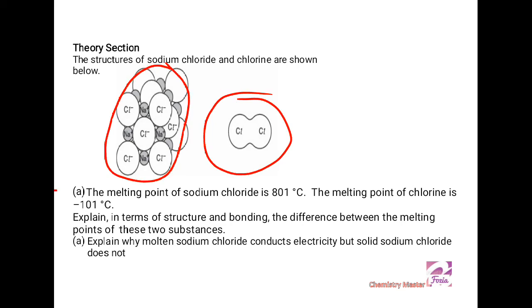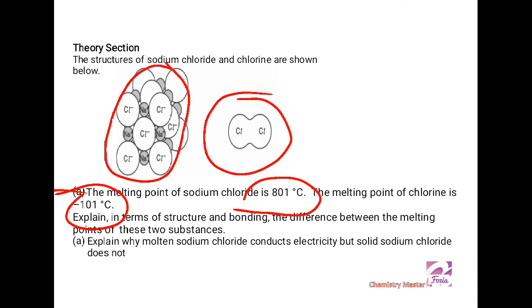The first section is the melting point of sodium chloride, which is 801 degrees Celsius. I just figured out this very basic fundamental concept at the beginning of this worksheet, that ionic compounds are characterized by very high melting and boiling points, and the melting point of chlorine is just -101.